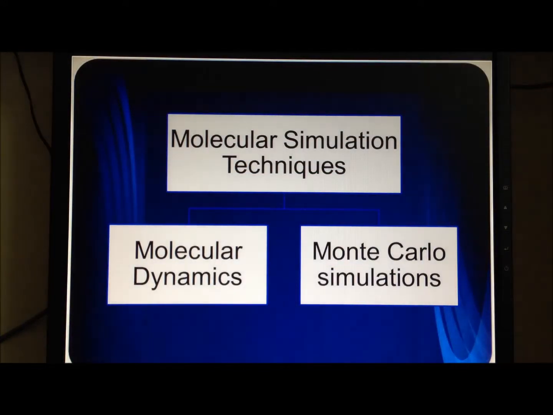Molecular simulation techniques are basically of two types, molecular dynamics and Monte Carlo simulations. I have performed Monte Carlo simulations on my system.